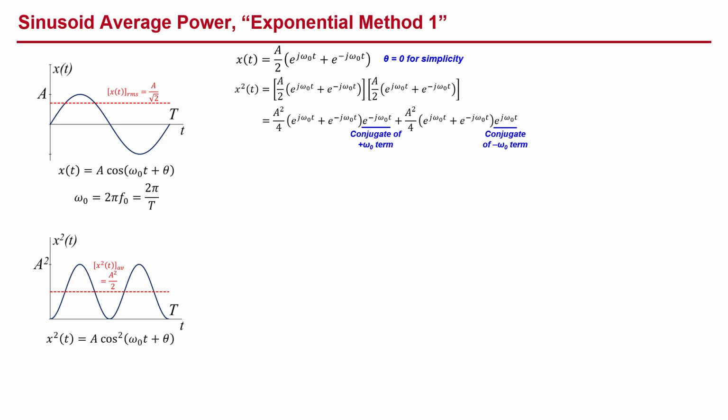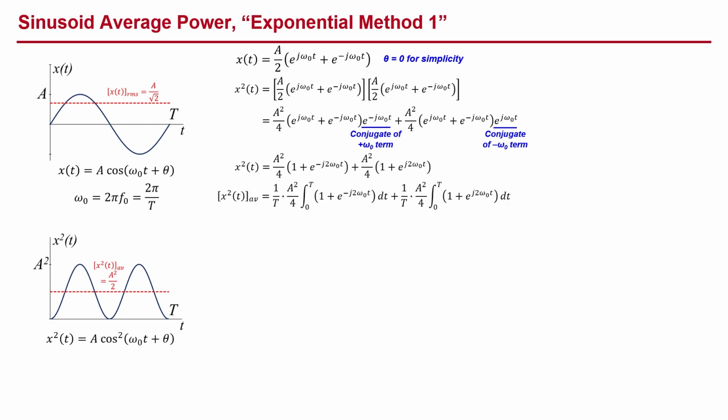We multiply through, which means we add the exponents. E to the 0 equals 1, and we make that substitution. Now we take the time-averaged integral over a period. We have established that the start time t1 is arbitrary, and we will set it equal to 0 for simplicity, again without any loss of generality.